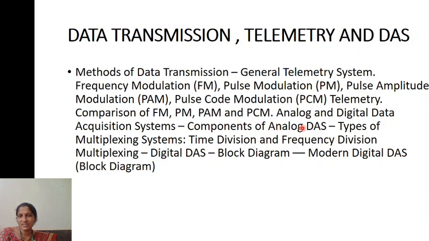Components of analog DAS, types of multiplexing systems, time division and frequency division multiplexing. Digital DAS, under digital DAS, the block diagram of digital DAS, and with a few changes, modern digital DAS is also introduced. So this is about the syllabus in the second unit.